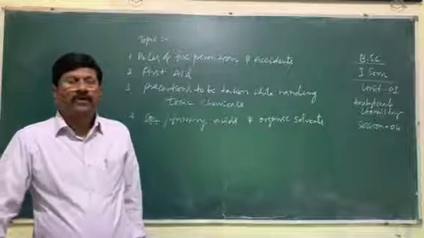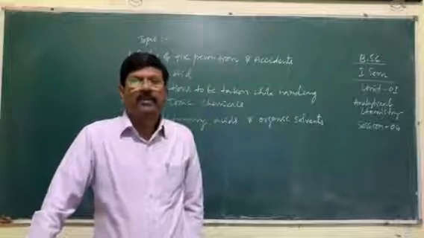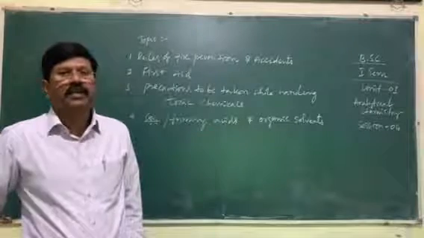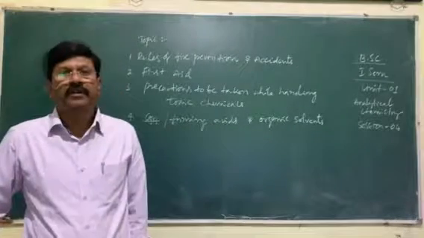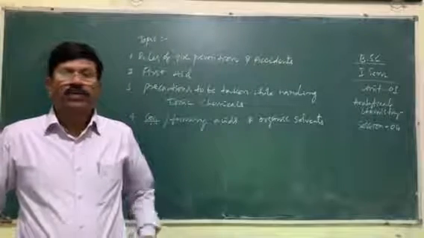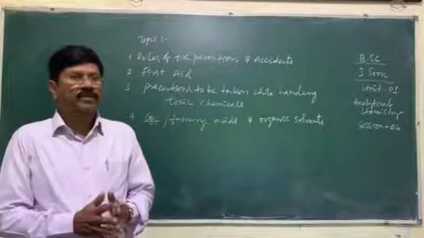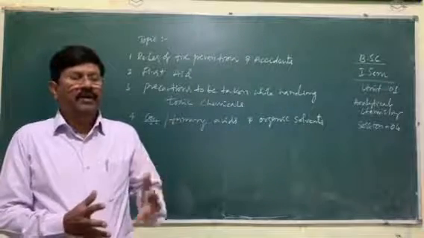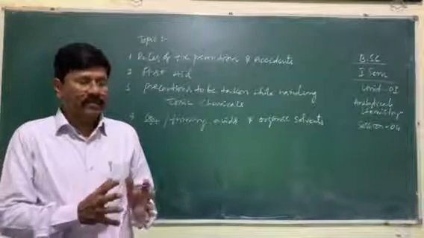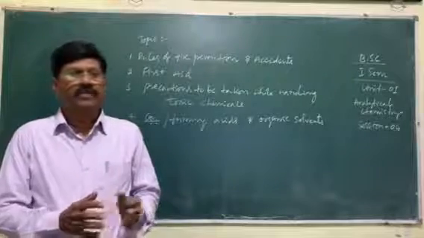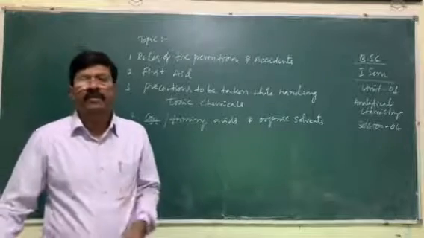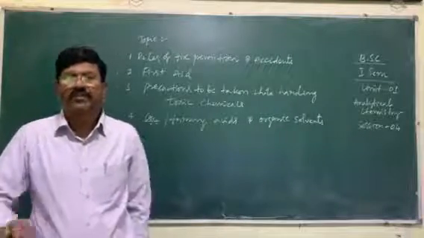Now, rules of fire prevention and accidents. What are the rules? The following rules can help to prevent fire and accidents in the chemical laboratories or in analytical laboratories. Keep away from heat, sparks and sources of ignition. You should be very careful when you are doing experiments. There may be flammable solvents that easily catch fire, and if you are handling such chemicals, be careful to keep them away from heat as well as sparks and sources of ignition.